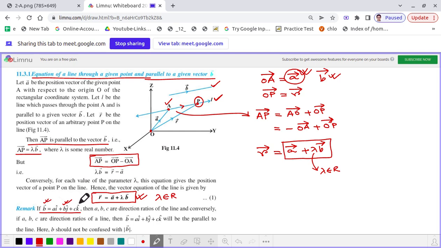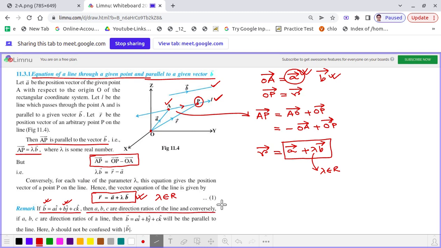Okay, so now let's come back. If we represent the vector B as A i cap plus B j cap plus C k cap, in fact, let me rephrase the statement correctly in a clearer manner. If we represent the vector B in the component form as A i cap plus B j cap plus C k cap, then we can conclude that A, B, C are the direction ratios of the line representing that vector.